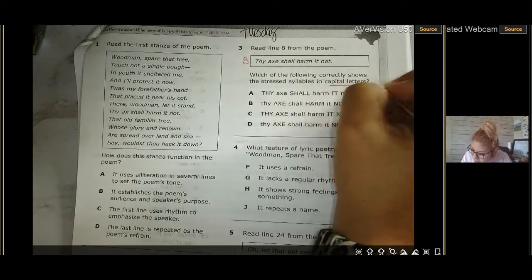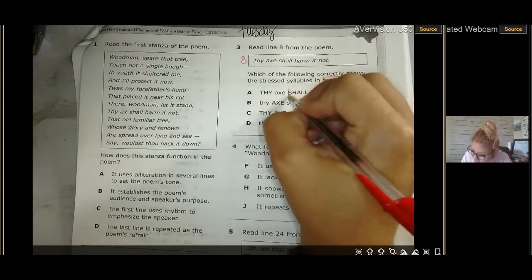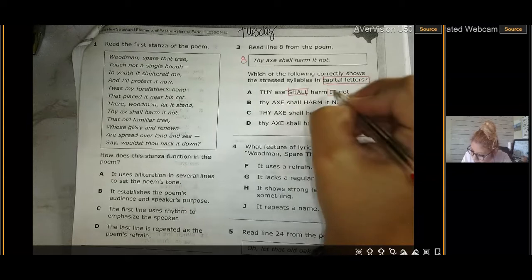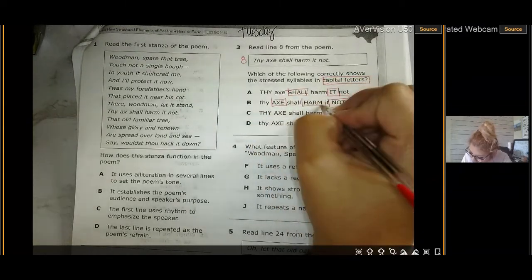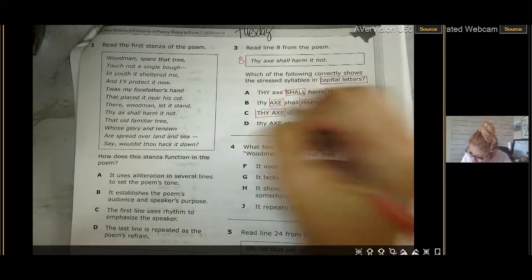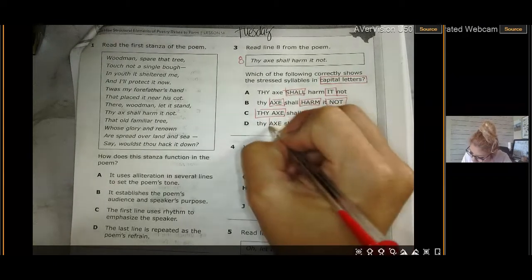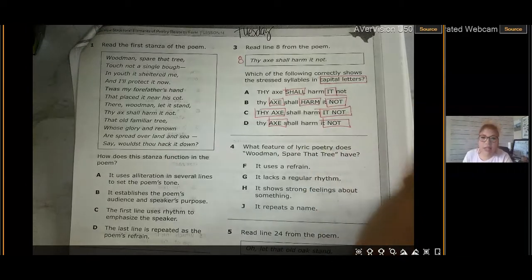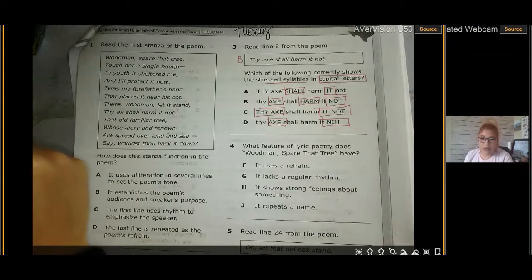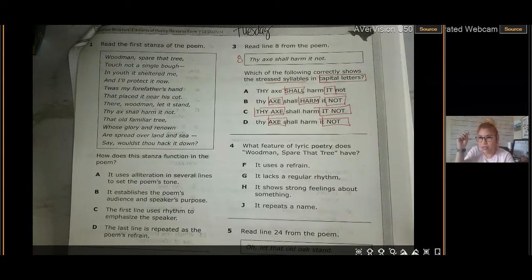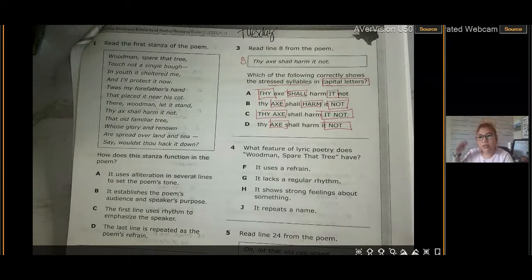So I should be looking at the capital letters. So I'm going to box them in. So they're here. And then it says stressed syllables. If there are stressed syllables, there should be a higher pitch. That means when you say them, they sound a little higher.